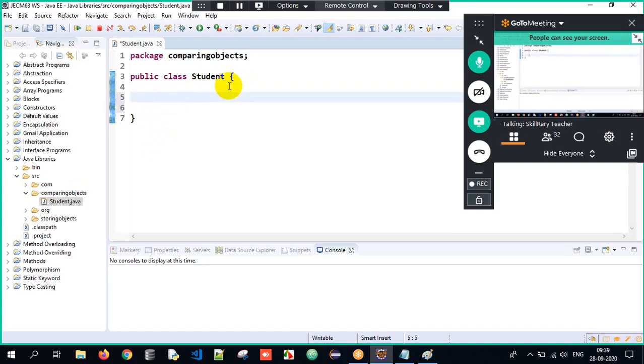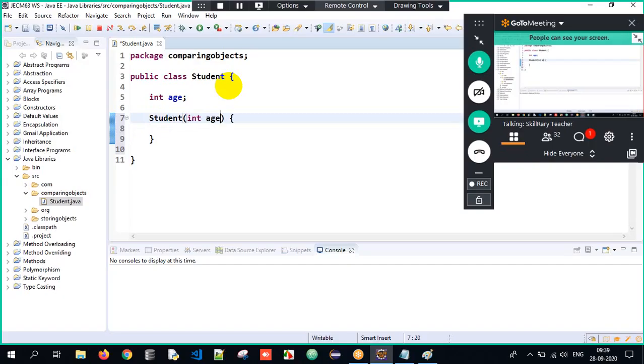Every student will have a property called age. Do you all agree? Every student, when we consider, will have some property called age, and I am initializing that particular age with the help of a constructor. And we know how to initialize with the help of a constructor as well, right?